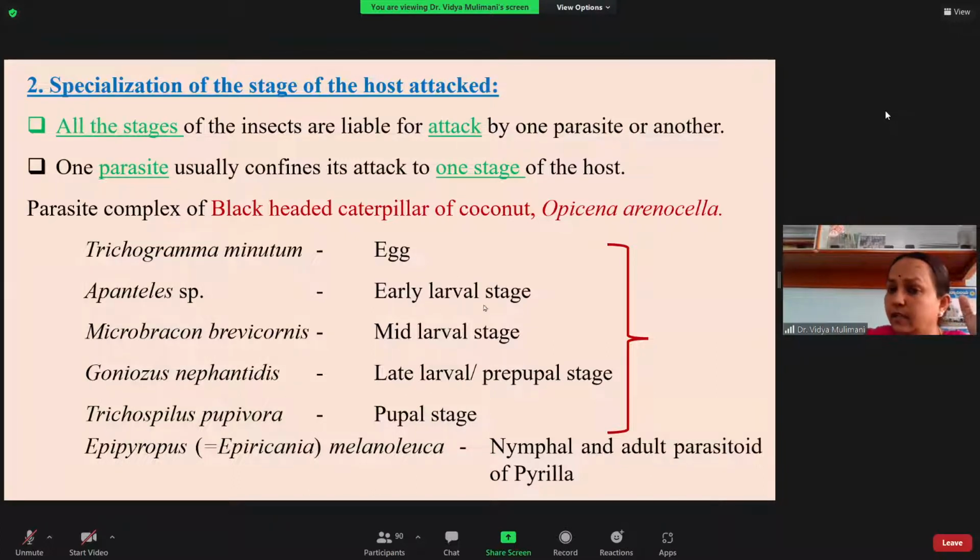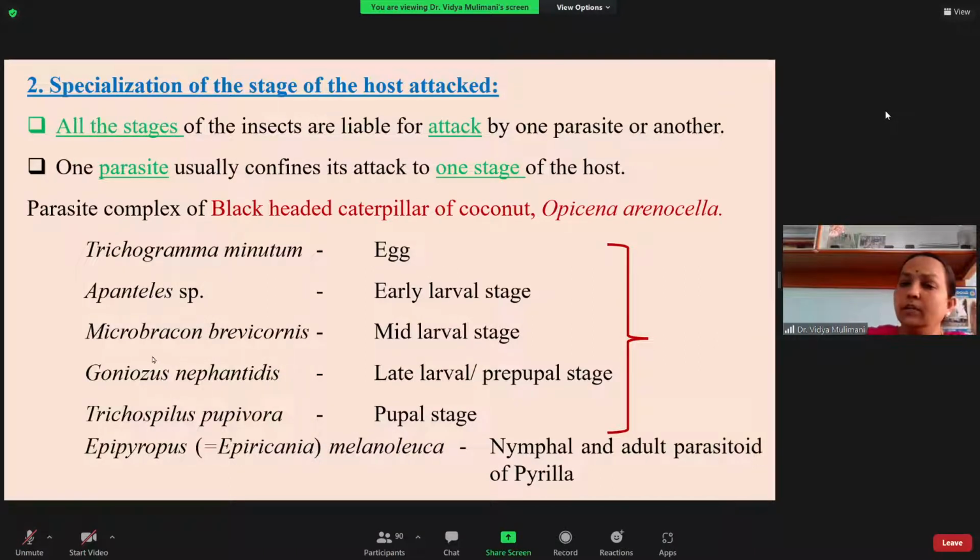Always the early larval stage will be attacked by the Apanteles. Later, in the mid larval stage, Microbracon comes searching for the host. It depends upon the competition between the Apanteles and the Microbracon. If the Apanteles is already grown up and able to defend against the Microbracon, then if Microbracon lays the egg, it will be destroyed.